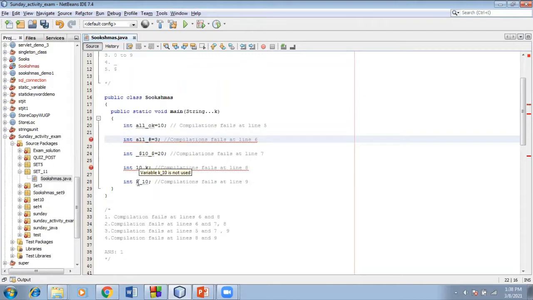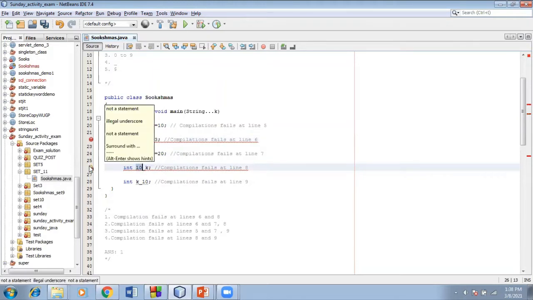First it should start with a character or underscore, then be followed by digits. And here I am beginning with the digit, and that is the reason you are getting the compile time error. So compilation fails at line number 6, and compilation fails at line number 8 also.